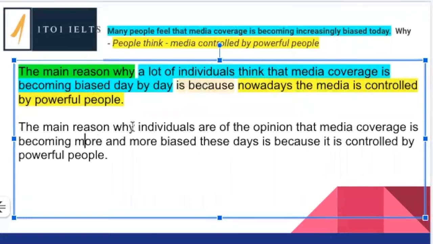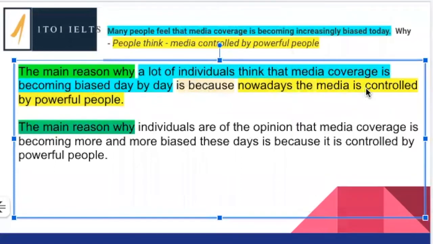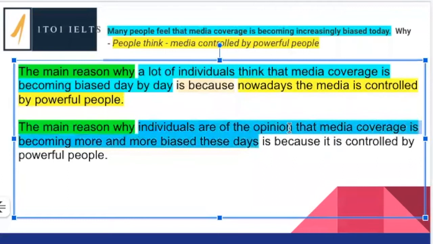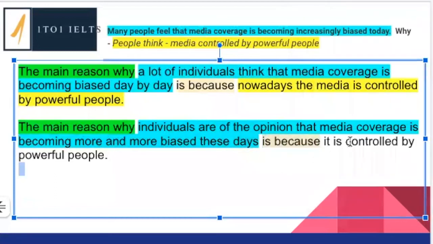Moving on to our next one. The main reason why, again, it's very clear that we're talking about a cause here. Excellent. Individuals are of the opinion that media coverage is becoming more and more biased these days. Excellent. Again, once again, it's very clear what the cause is of. Well done. Is because, excellent. Joining words. It is controlled by powerful people.